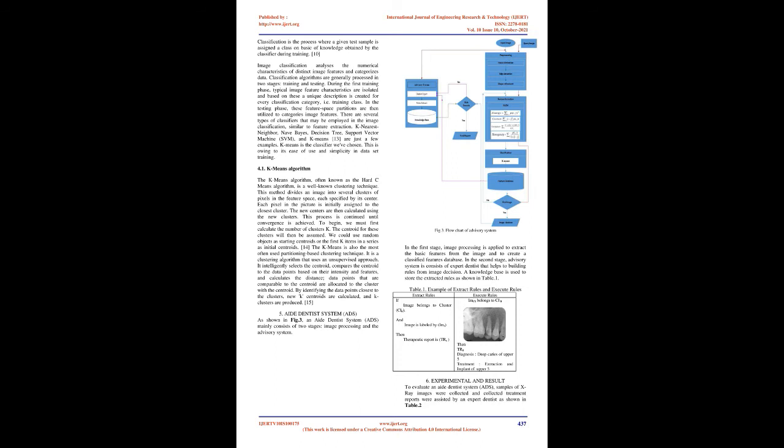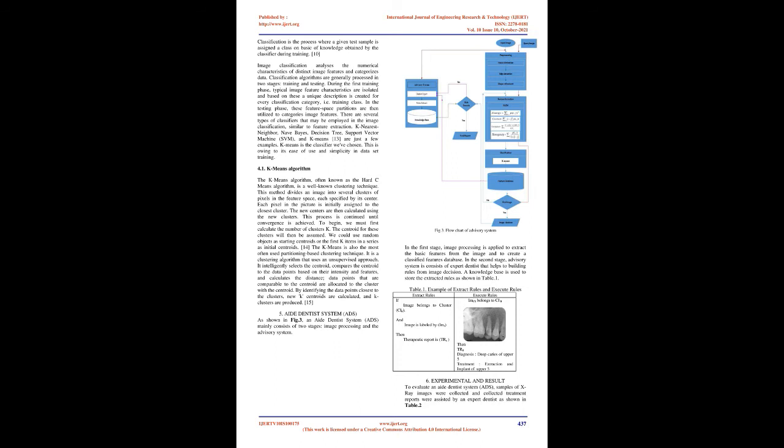Classification algorithms are generally processed in 2 stages, training and testing. During the first training phase, typical image feature characteristics are isolated and based on these a unique description is created for every classification category, i.e. training class. In the testing phase, these feature space partitions are then utilized to categorize image features.